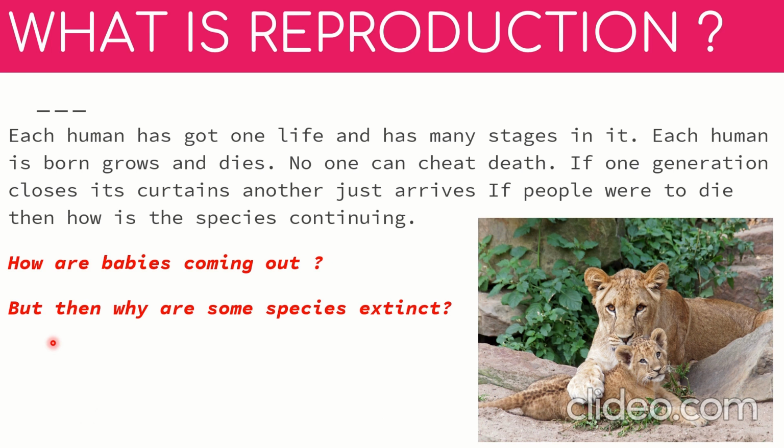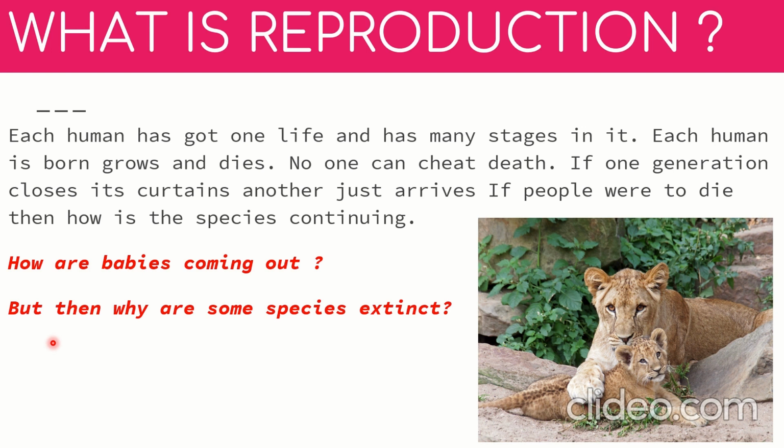If one generation closes its curtains, if one generation dies in this world, another generation is just stepping in to see this world. But how is the new generation coming? If we are unable to escape death, how are the species still alive? That is one question. Because if people die, then all the types of organisms in this world must have completely and utterly vanished. But how is the new generation coming? Is there something like a big ball falling from where a new generation is coming? It's nothing like that. But how are they coming?